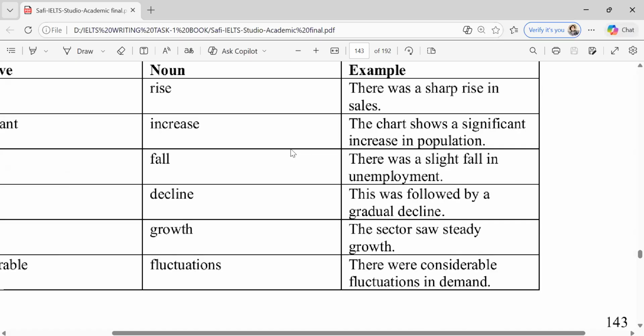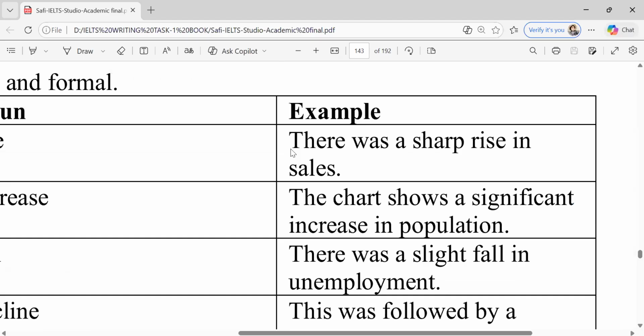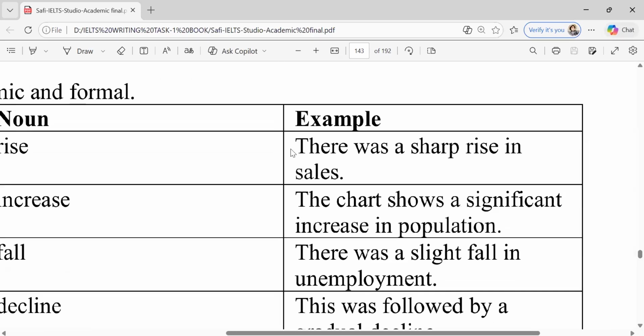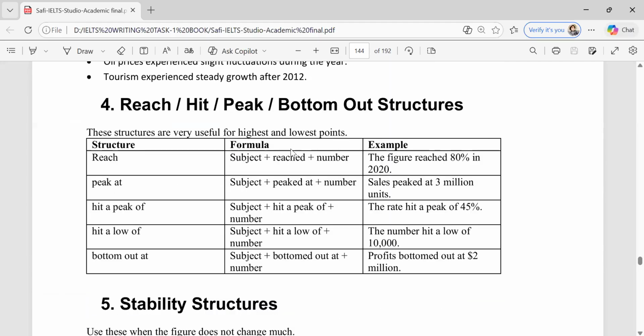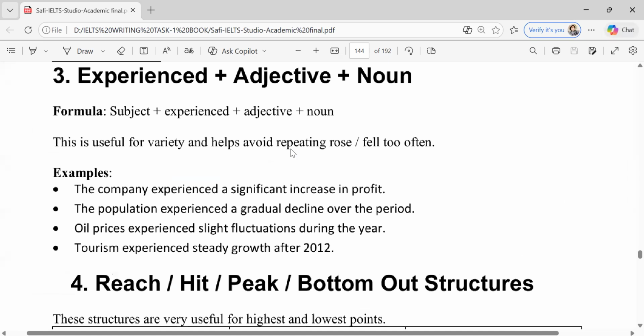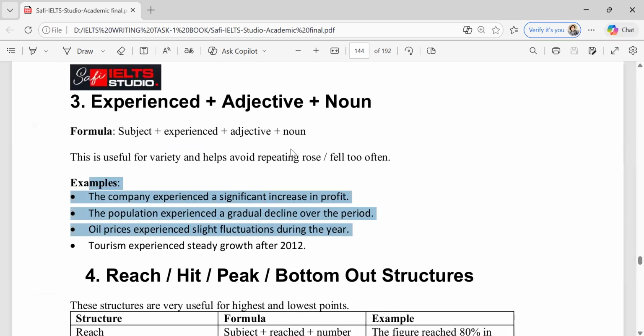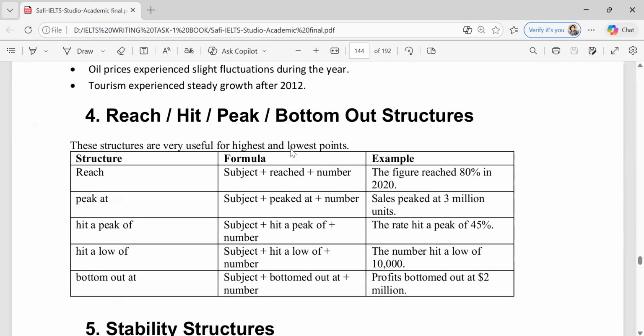There was a sharp rise in sales. And after this is something like we studied right now: the company experienced a significant increase in profit. The fourth one is the last structure we will study today. The rest we will talk about other days.